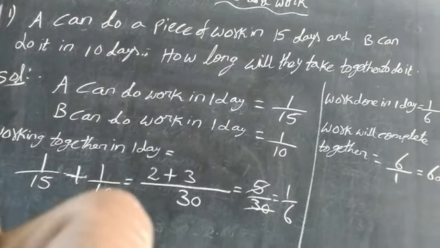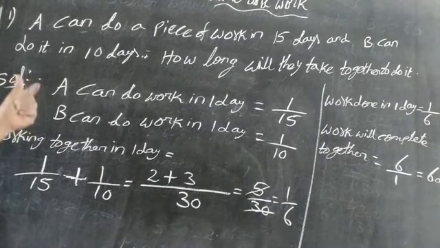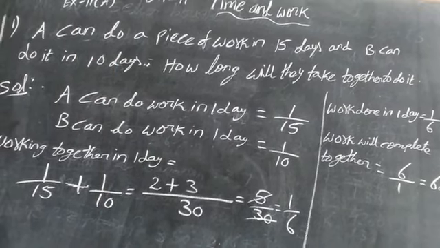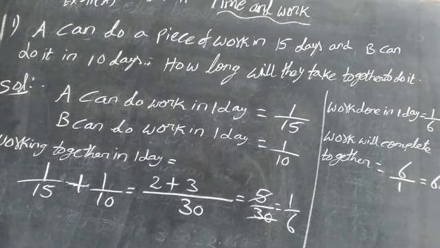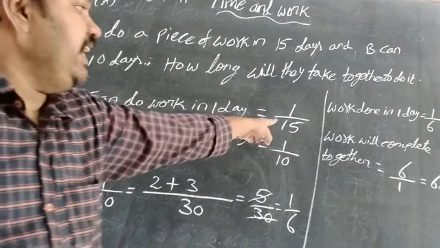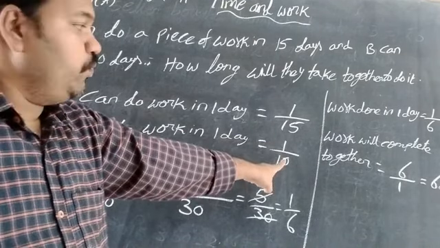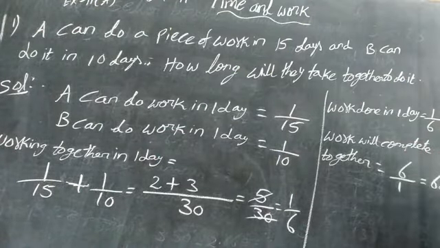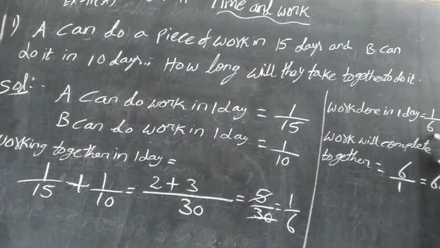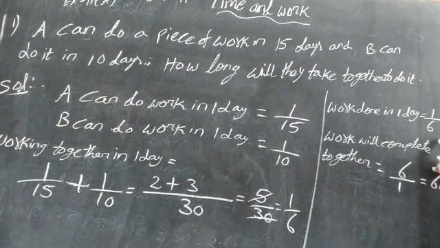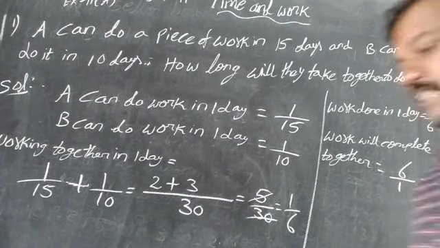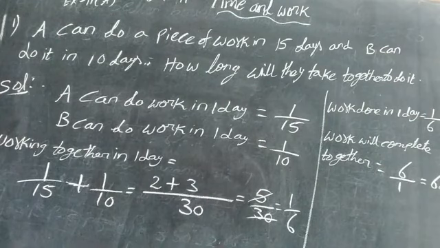Here a little confusion is there. Everybody look at the board. Why do we take 1 by 15? Out of 15 days, 1 day's work is 1 by 15. That means A's total is 15 days. B is 10 days, and we took 1 day's part of 10 days' work. So here, how many days' work is completed? 6 days. In those 6 days, 1 day's work is 1 by 6. They will complete the work together in 6 days. This is about the sum.